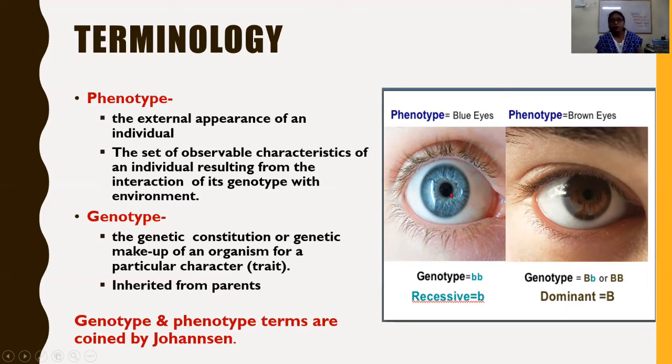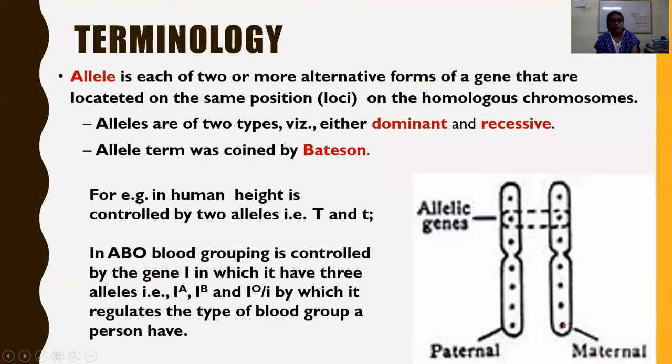You see, the blue-eyed individual has the genotype with both recessive, small b, small b. We will discuss recessive. The allele is recessive. For the brown eyes, the genotype is either both dominant alleles, or one dominant and one recessive, that is a heterozygous allele. This is a homozygous dominant allele. And the expressed phenotype is dominant, brown eye.